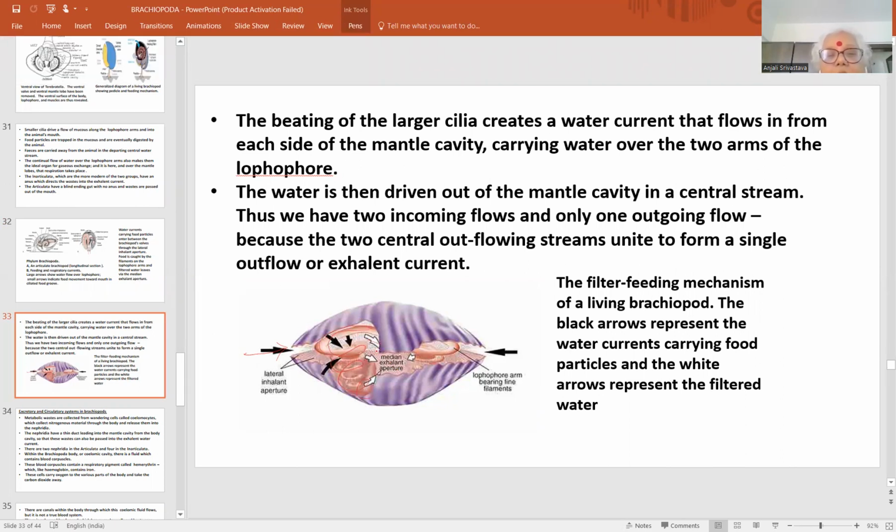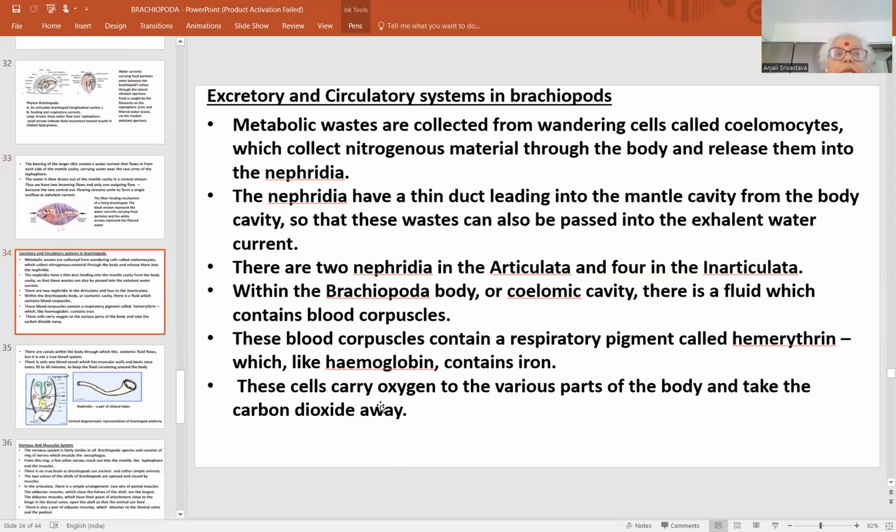This is showing the clean water from where food and oxygen have been taken in this lophophoral area. And this is extending here, the second arm of the lophophore, so water is entering through these two areas, and from this exhalant aperture the clean water, from which food and oxygen have been taken, is going out. So this is the feeding mechanism.